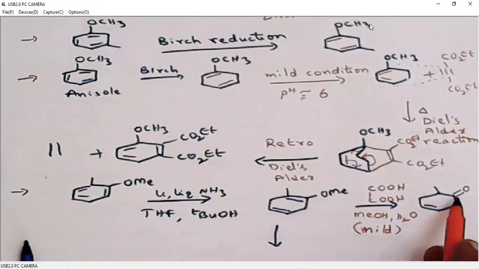So the enol is converted to the carbonyl. This is alpha, beta, gamma, so it is a beta, gamma unsaturated carbonyl.